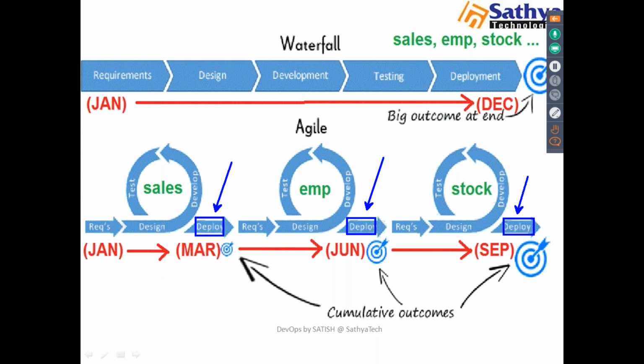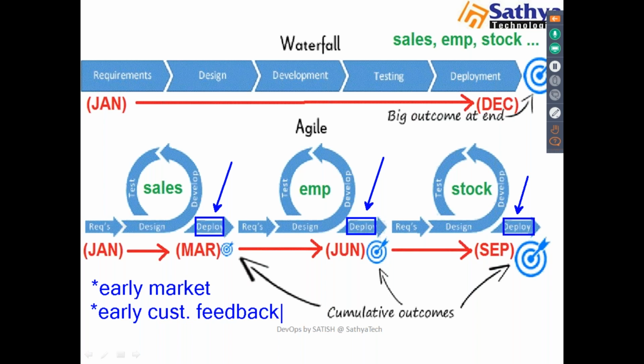Now I have a question. If you have multiple deployments, then what is the benefit? One is the client will get early market. In our earlier waterfall model, when will the client get to market? After completion of the total project. But go for this Agile, a client will get early market. And one more thing, client will have early customer feedback.